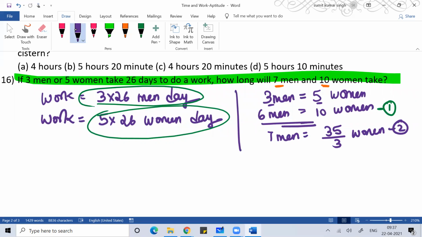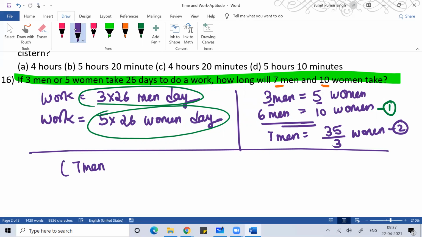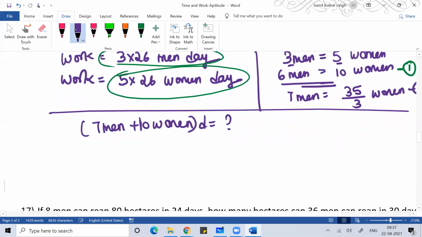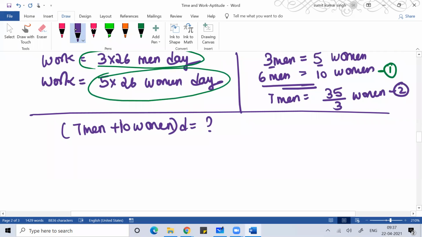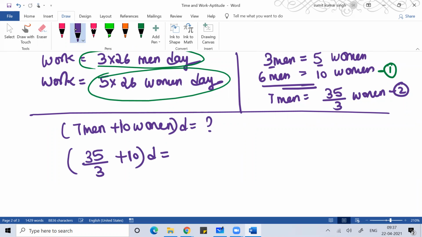Here, if I define the work in terms of men, how much time will 7 men and 10 women take to do the work? If I talk in terms of women, 7 men can be written as 35 by 3 women, plus I have 10 women, and suppose they take D days to complete the work. So in terms of women, the work is 5 into 26 women days.